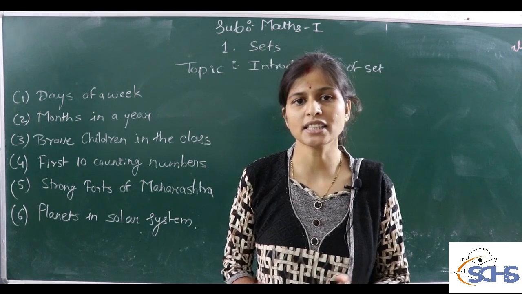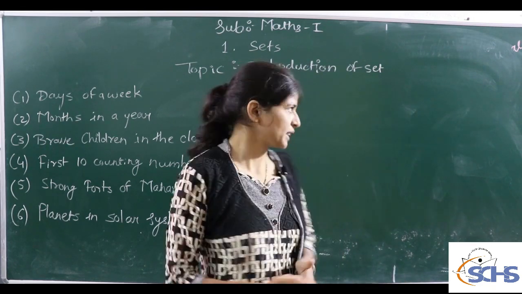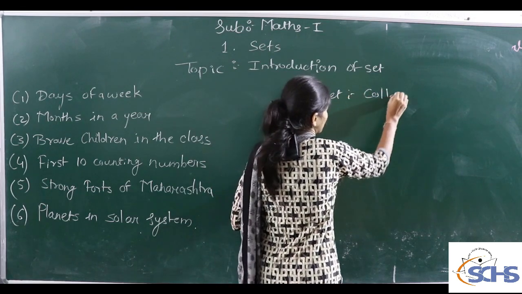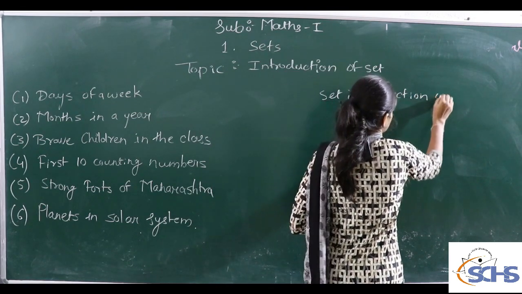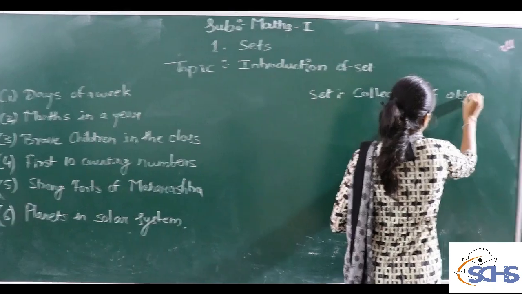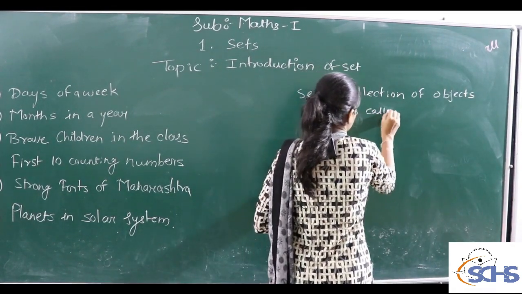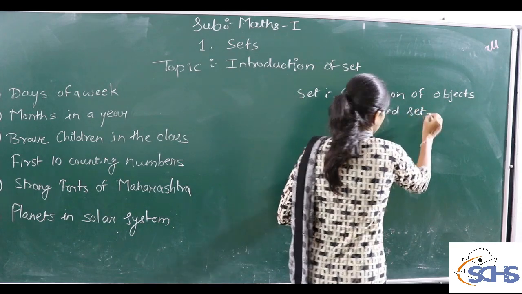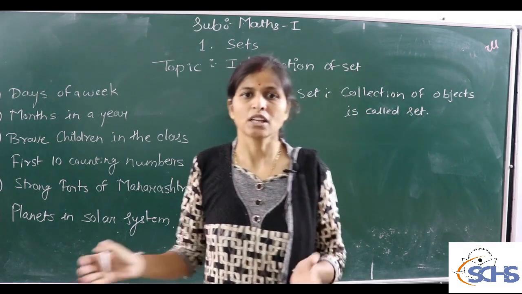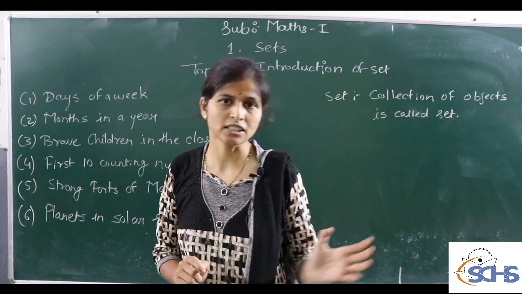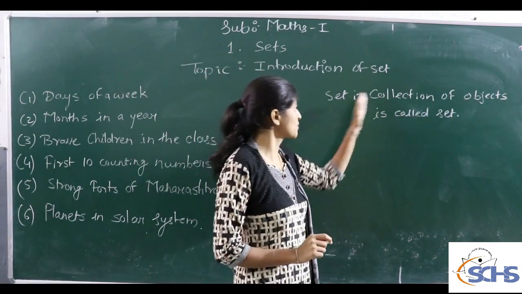What is a set? A set is nothing but a collection of objects. Definition of a set: the objects that we can collect in one bunch are called a collection of those objects, and this collection is nothing but the set.